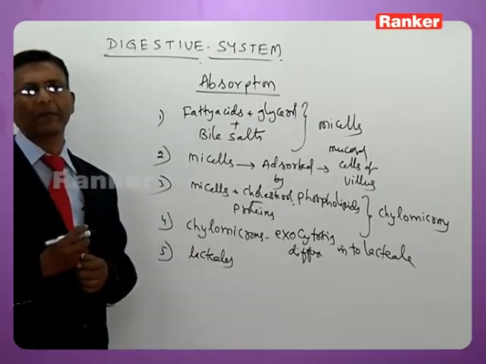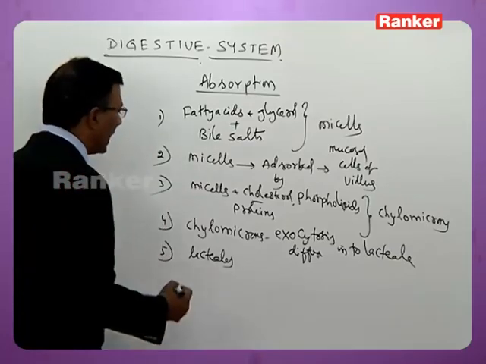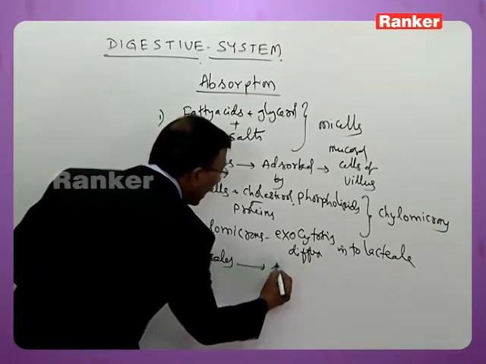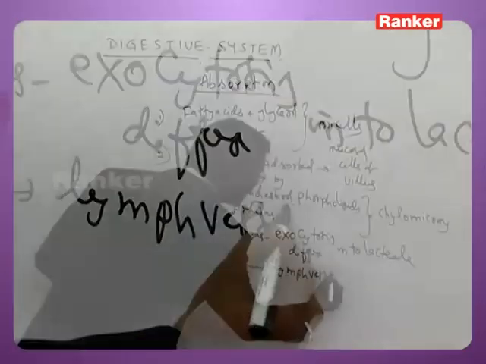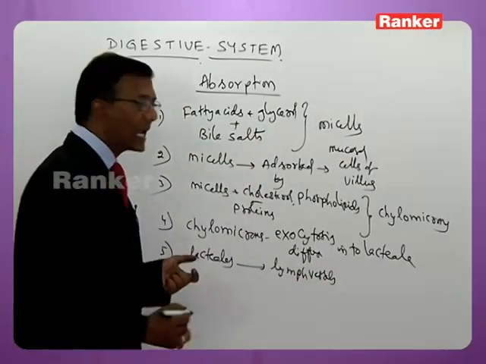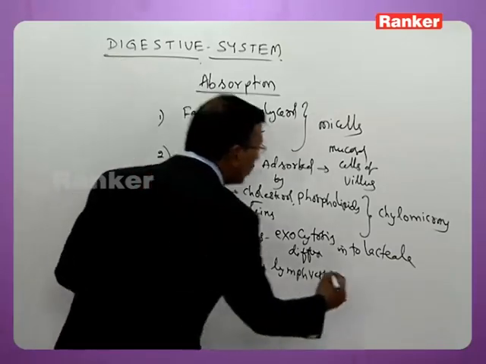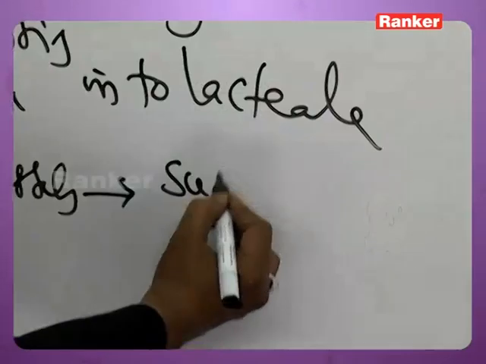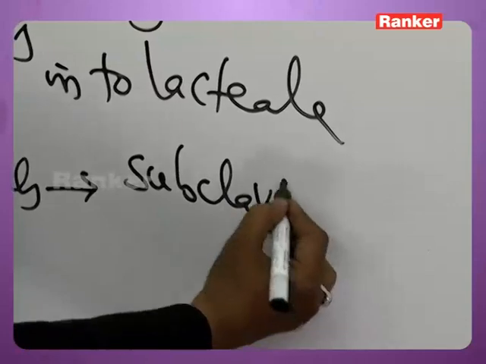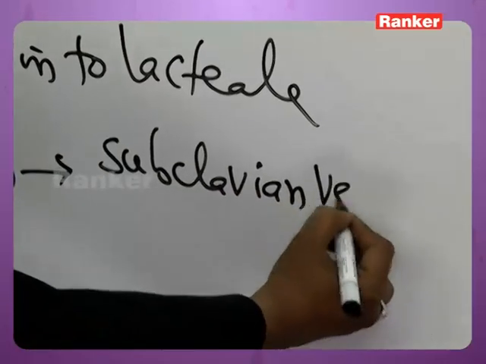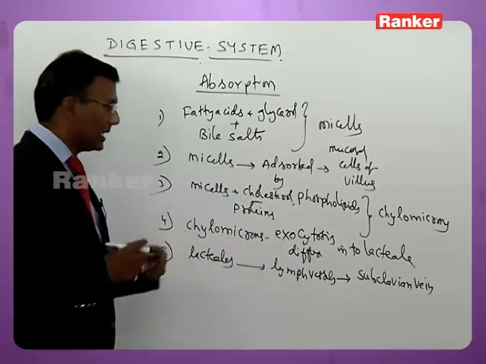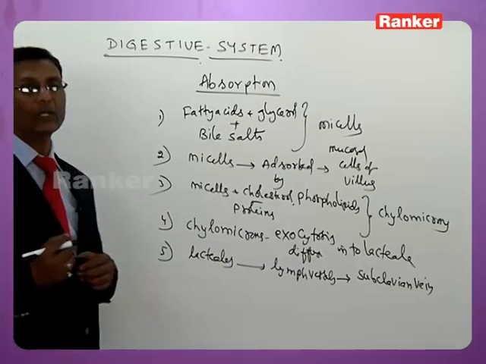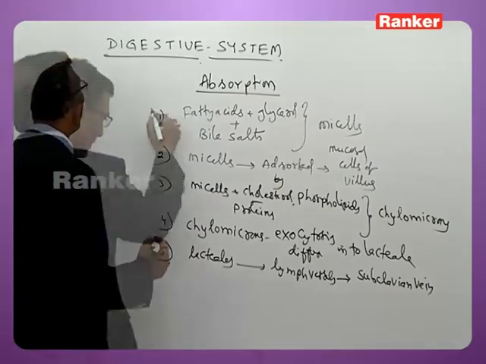Lymph capillaries embedded within the villus are called lacteals. Lacteals carry them to lymph vessels. The lymph vessels carry them, or discharge them, into the subclavian vein. So the lymph vessels discharge the chylomicrons once again into the subclavian vein.